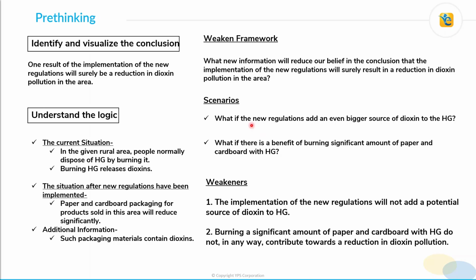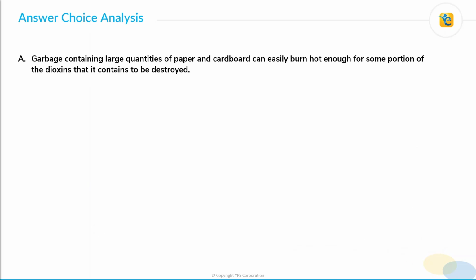Right? So keeping these scenarios in mind, the two weakeners can be: first, the implementation of the new regulations will not add a potential source of dioxin to household garbage. Second, burning a significant amount of paper and cardboard with household garbage does not in any way contribute towards a reduction in dioxin pollution. So with this, let's move to answer choice analysis.